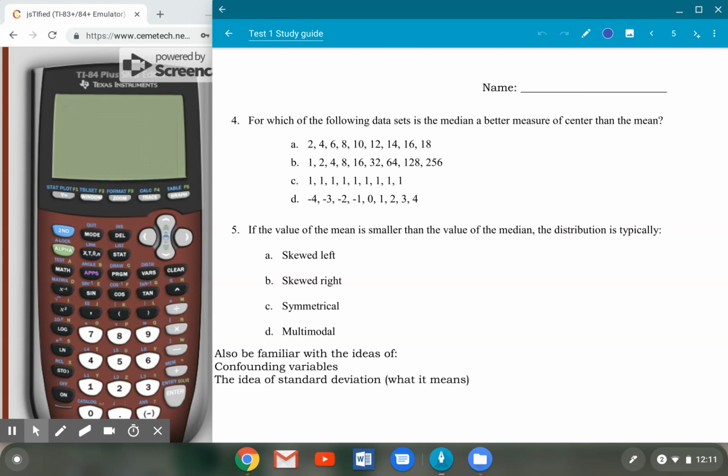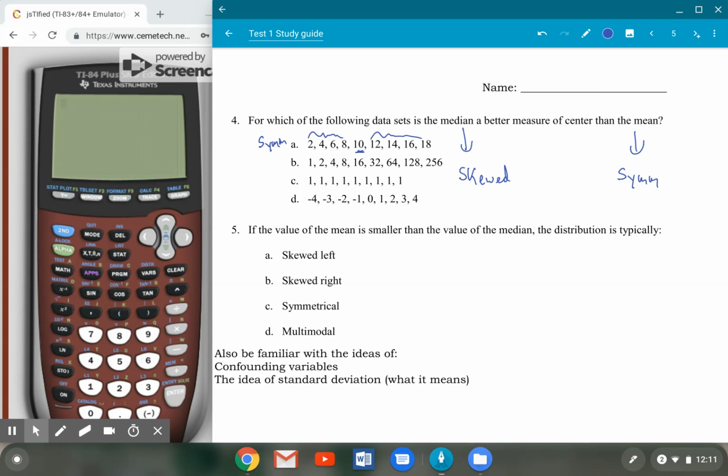For number 4, which of the following data sets is the median a better measure of center than the mean? Remember, use the median when your data set is skewed, and you'll use the mean as the measure of center when your data set is more symmetric, when you've got that normal, bell shape, or just the left and the right are the same. So in A, you've got 10 in the middle, and then to the left of that 2, 4, 6, and 8. To the right of that 10, 12, 14, 16, 18. These are all evenly clustered. The left-hand side, 2, 4, 6, and 8 are just as close as 12, 14, 16, 18. So this is a symmetric distribution. We would calculate the mean for A, not the median.